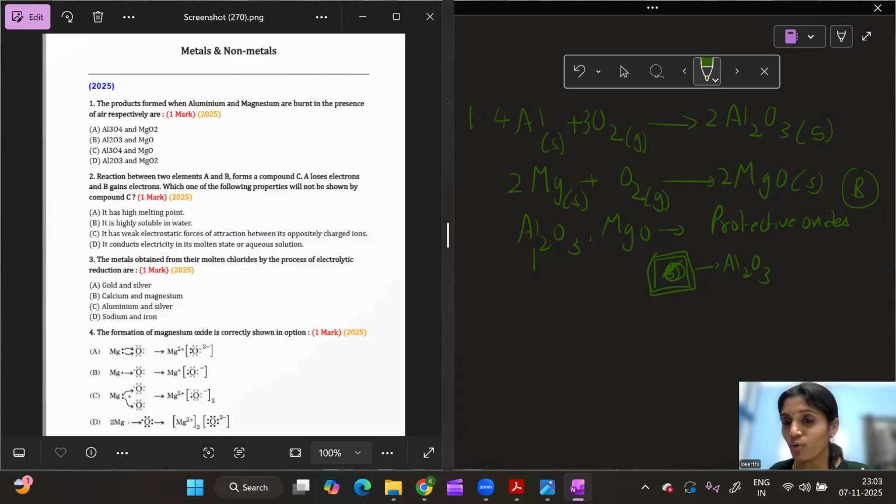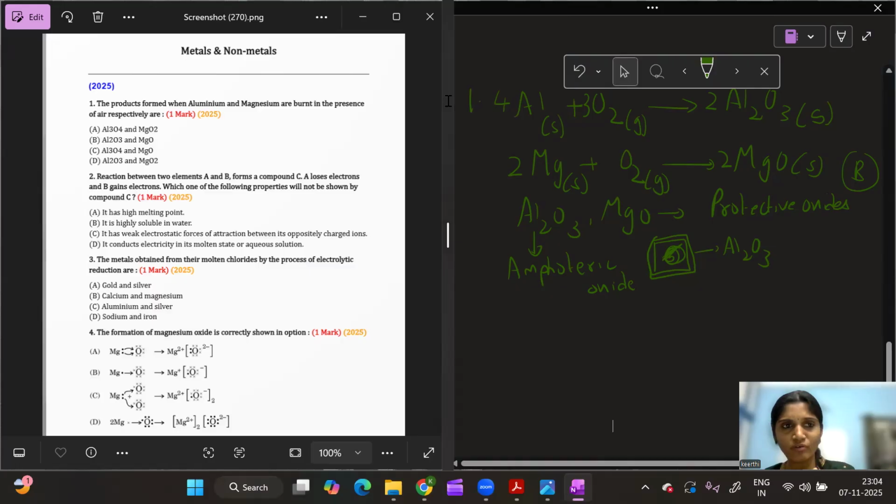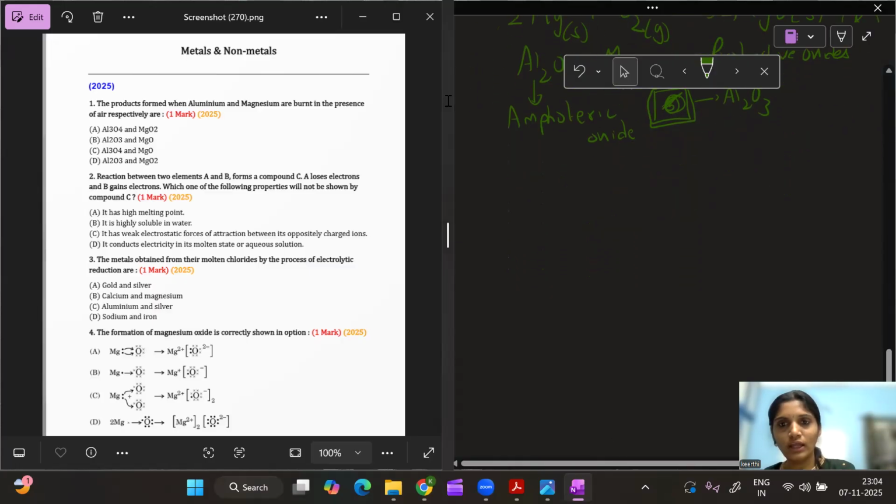There is one more important point regarding aluminium oxide. You should always remember, aluminium oxide is an amphoteric oxide. Whenever we do any question, we'll see other important points regarding that question, so that it will help us for the examination. Hopefully question 1 is clear. I have shown the reactions and the respective balancing also. Let us take the second question here.